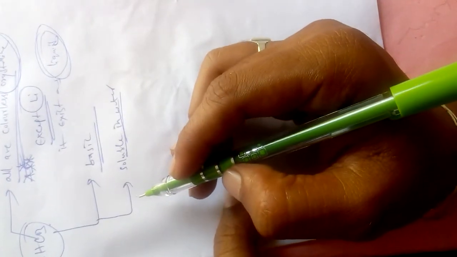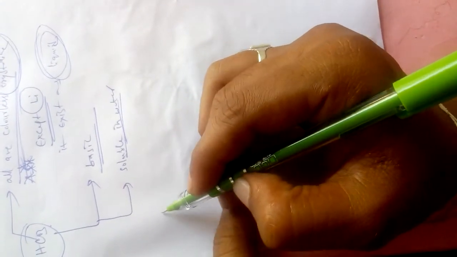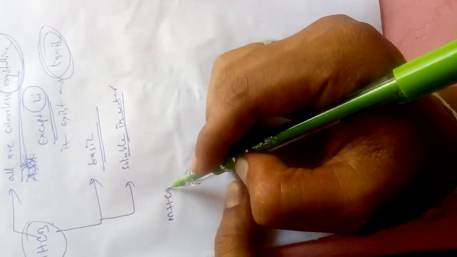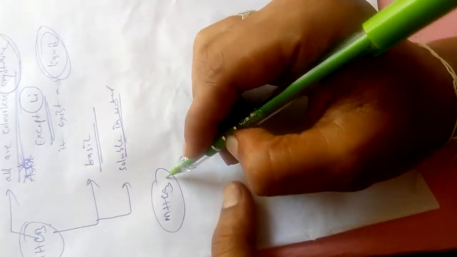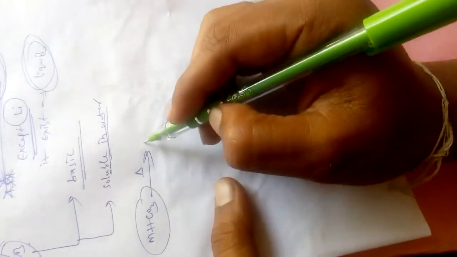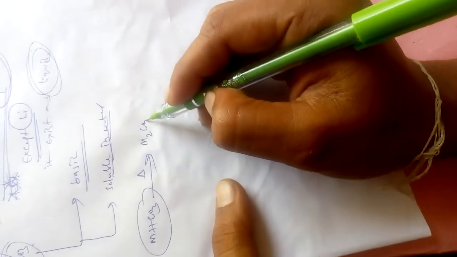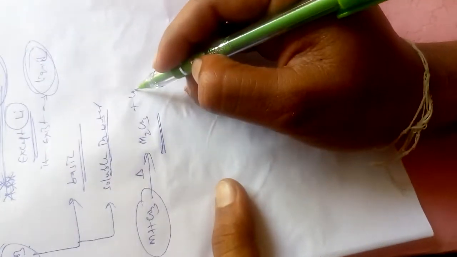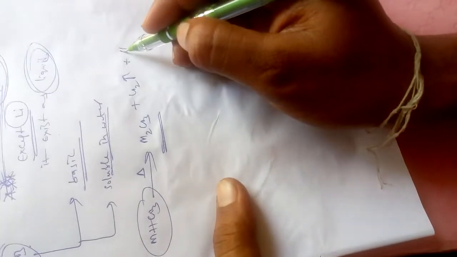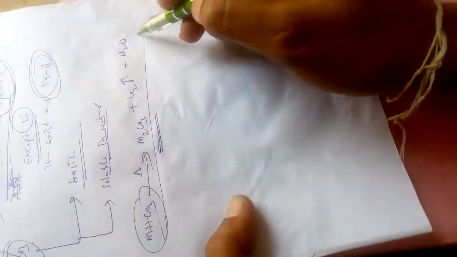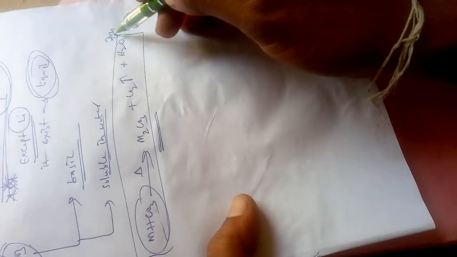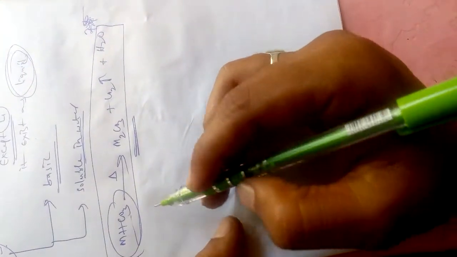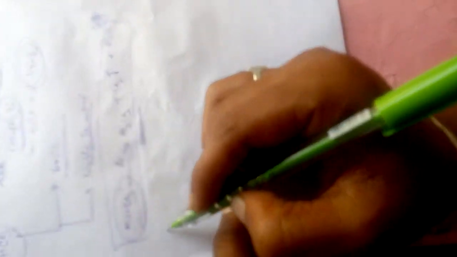On heating, MHCO3 metal bicarbonates decompose to form M2CO3, that is metal carbonate, and it liberates carbon dioxide and produces a water molecule. This decomposition takes place in all of them. There is no exception in this decomposition.